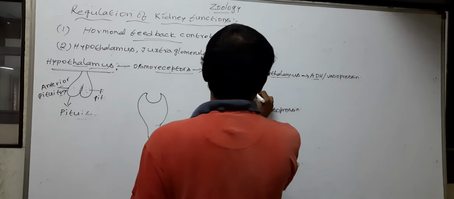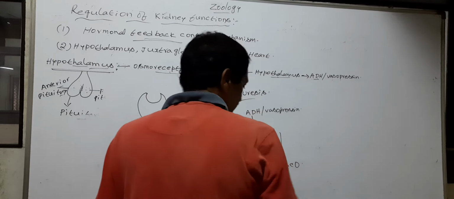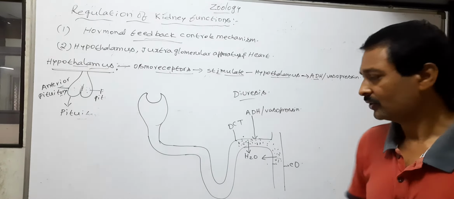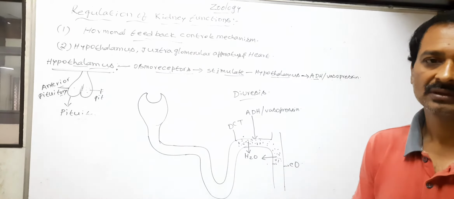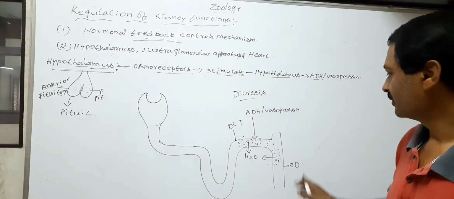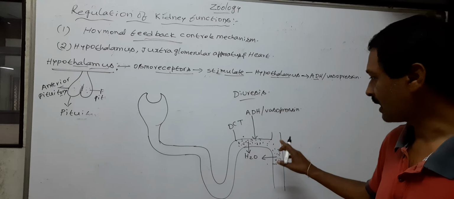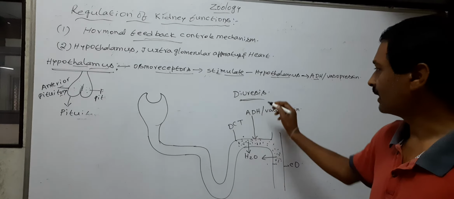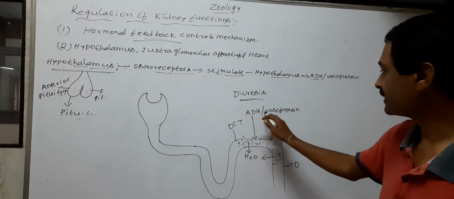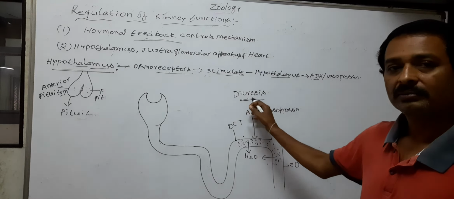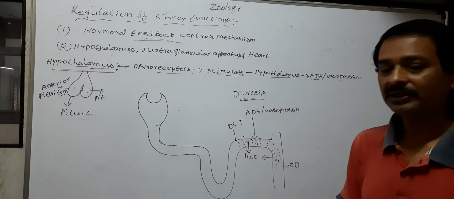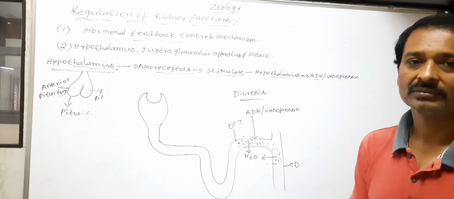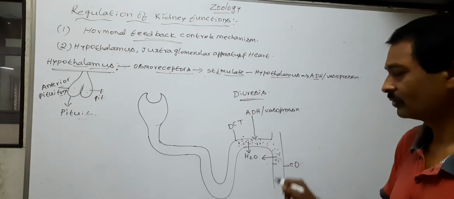Diuresis means loss of a large amount of water through urine. Loss of a large amount of urine through loss of a large amount of water is diuresis. So the ADH, or vasopressin, prevents the diuresis problem. It prevents the loss of water from the body to the outside through urine.